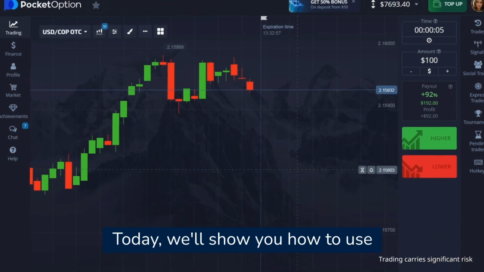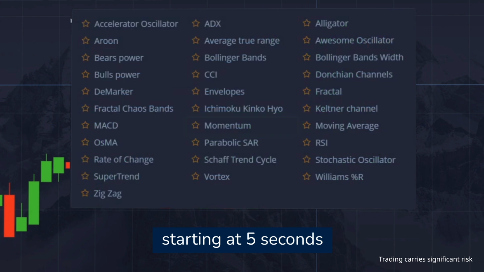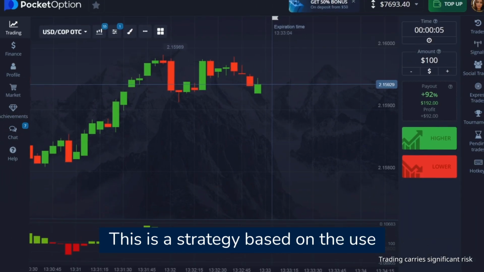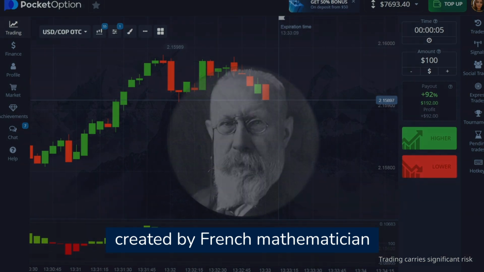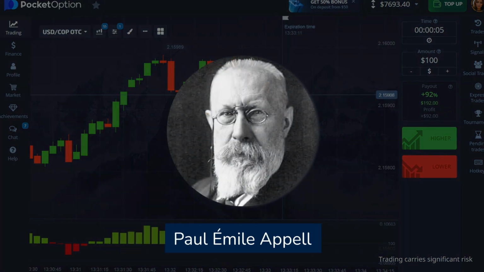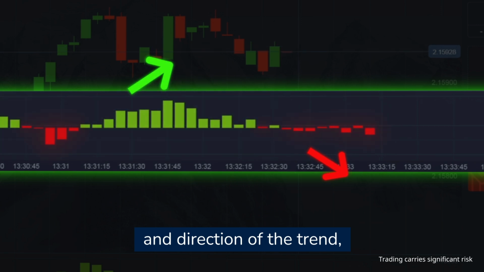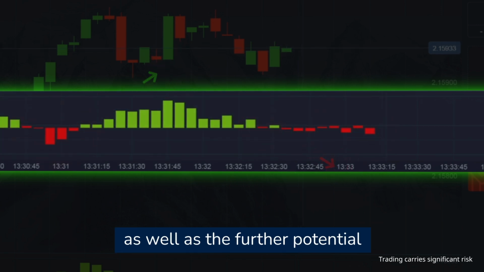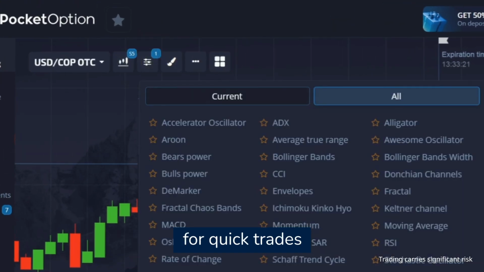Today we will show you how to use the momentum strategy for quick trades starting at 5 seconds. This is a strategy based on the use of the momentum indicator created by French mathematician Paul-Émile Appel. Momentum shows the strength and direction of the trend, as well as the further potential of its development. How to set up momentum indicator for quick trades.